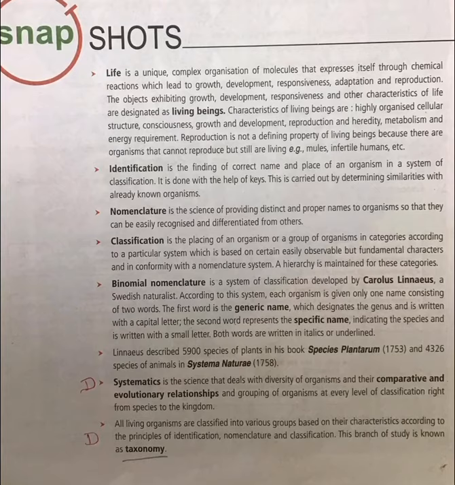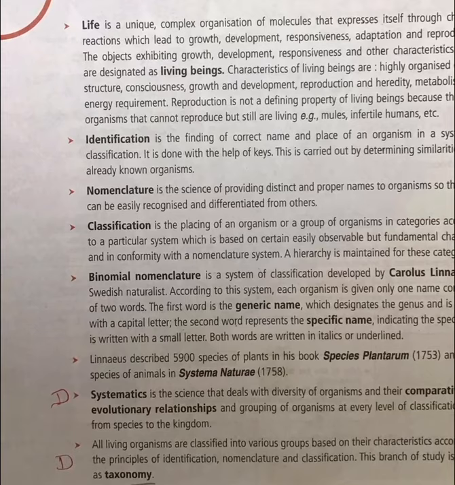So before this taxonomic hierarchy is arrived at, we need to give a name for the organism. Naming, like even in our own homes, we conduct what is called a naming ceremony. We give a name to the child that is born in the family. Just like that, we also need to give a name for every organism. So, as I said, Carl Linnaeus, a Swedish naturalist, identified two parts in a name and started giving it.